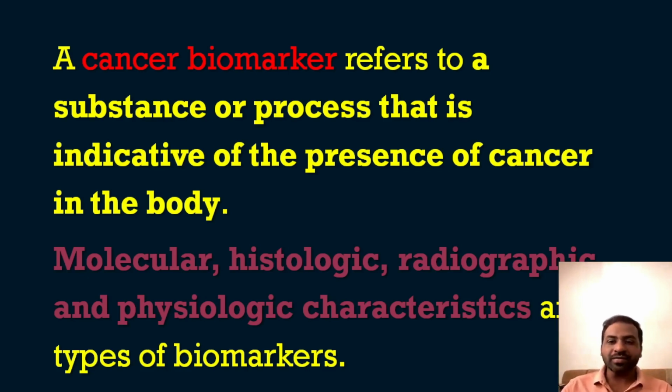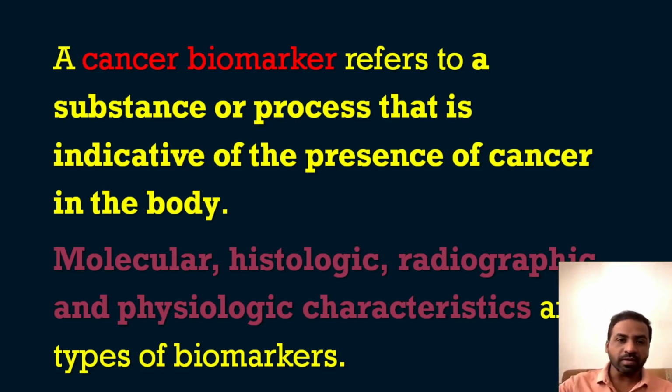Now we will see which are the types of biomarkers. This also is very, very important. We have molecular biomarkers, histologic biomarkers, radiographic biomarkers, and finally physiological characteristics biomarkers. So there are 4 types of biomarkers: molecular, histological, radiographic, and physiological characteristics biomarkers. That's all about the biomarkers, and the qualities they have to possess are explained in the question. So that is related to cancer biomarkers.